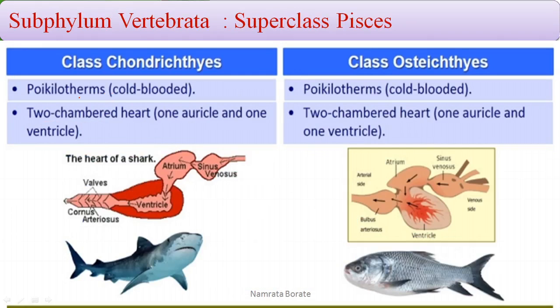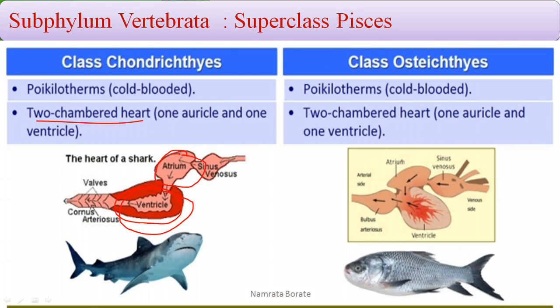Next are the similar characteristics in Chondrichthyes and Osteichthyes. They are poikilotherms, means cold-blooded, and the Osteichthyes are also poikilotherms. The heart is a 2-chambered heart, that is 1 auricle and 1 ventricle.